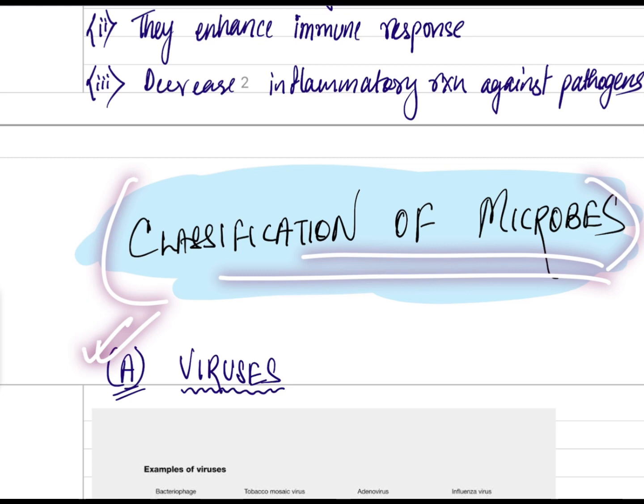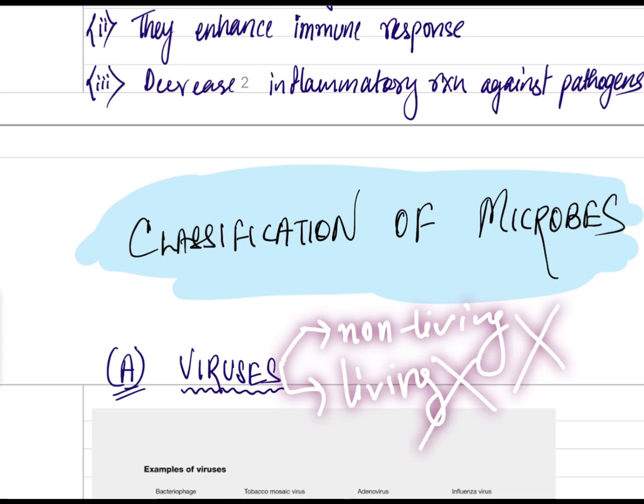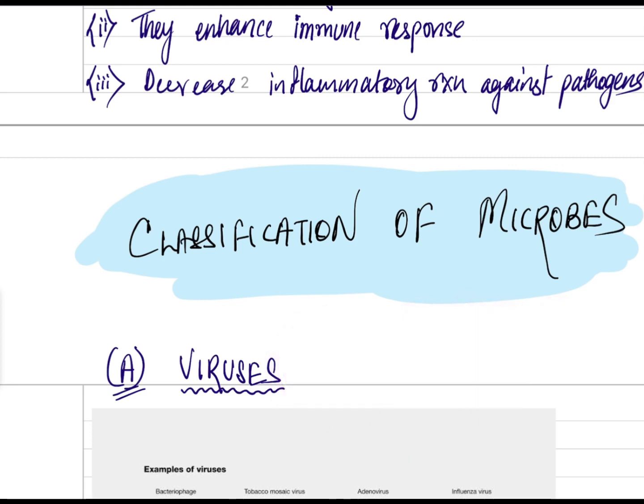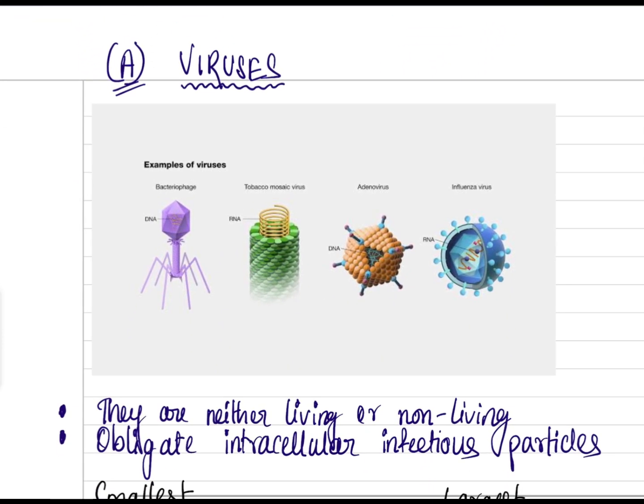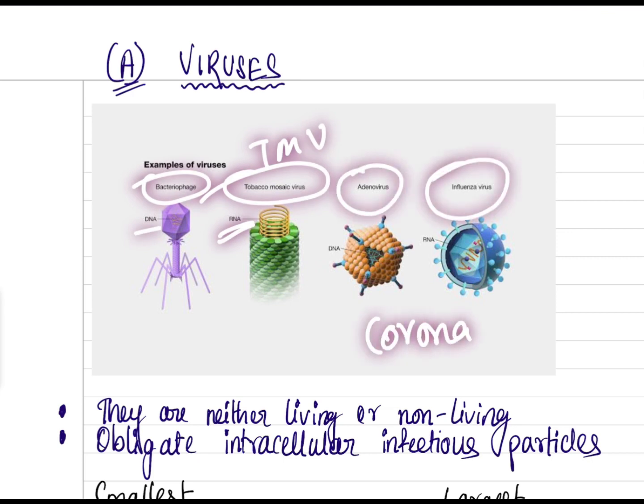Now as we have all studied, viruses are non-living, not non-living or living, meaning they are neither of those. Mainly they are non-living, but they get activated when they enter the host cell. So we classify them neither as living nor as non-living. Here you can see some examples: bacteriophage with DNA, tobacco mosaic virus TMV with RNA, adenovirus, influenza virus, and the latest was coronavirus.